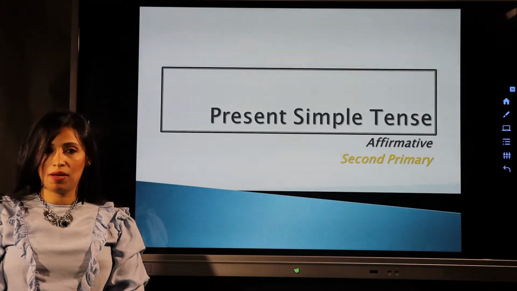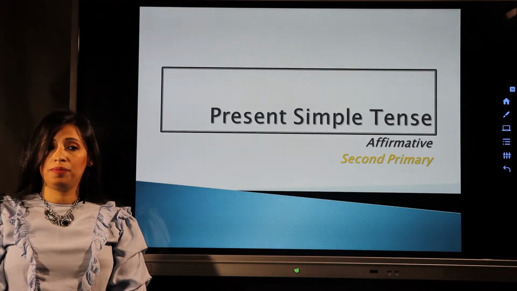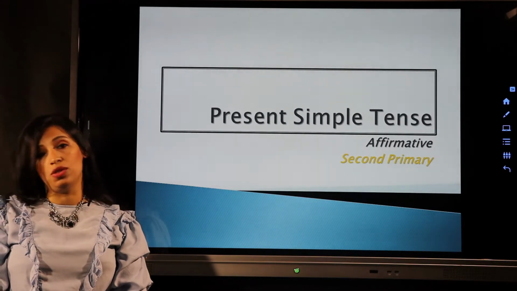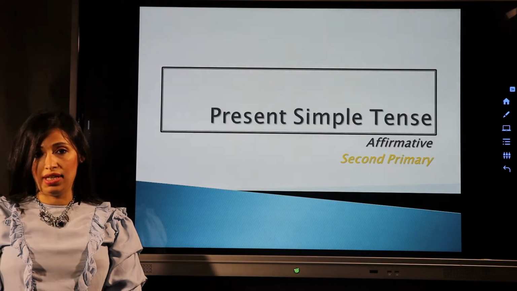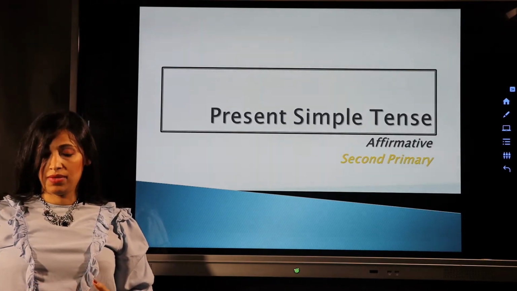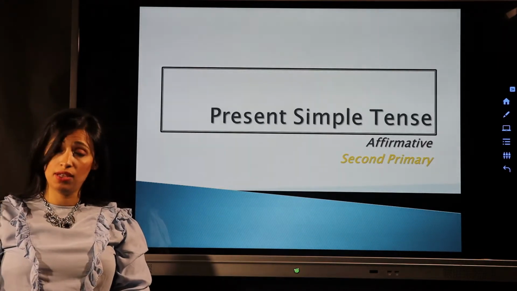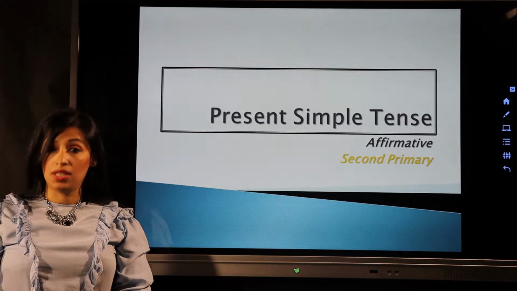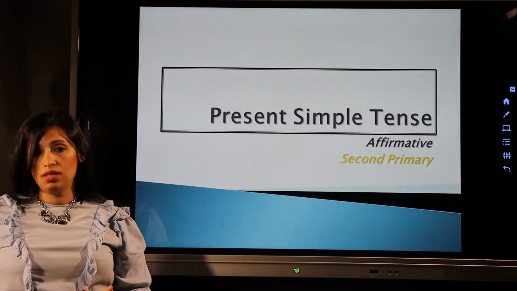We will revise some grammar lessons, and let's talk about things that we do every day. You know that there are many things that we do every day, in the morning, in the evening, in the afternoon. And there are many places that we go and many people that we like to see. And there are a lot of things that we like and things that we dislike.